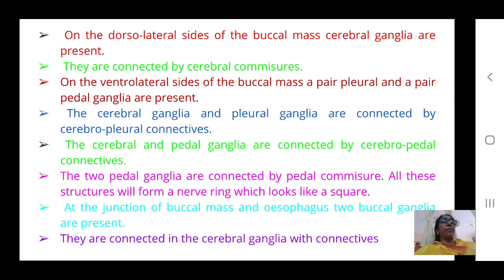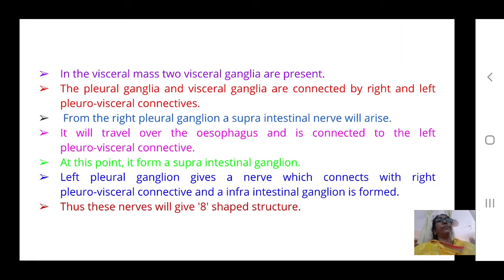At the junction of the buccal mass and esophagus, the two buccal ganglia are present. So just below the buccal mass, at the junction of the buccal mass and esophagus, there are two buccal ganglia, and they are connected to the cerebral ganglia through connectives.